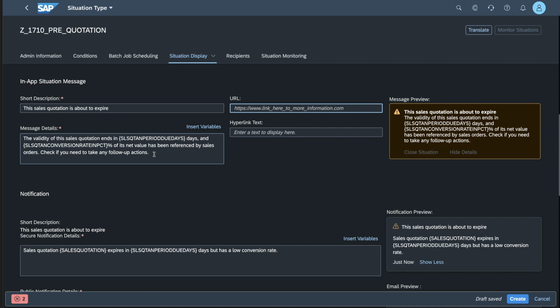So once I have been alerted that a situation has arisen, I can click on that situation to be taken to the respective document, which in this case would be the quotation, and I will see that this information is going to be displayed. You can obviously customize, amend, delete, or revise the proposed text to suit your own company requirements, and you can also insert variables to make the message as pertinent as you want it to be.